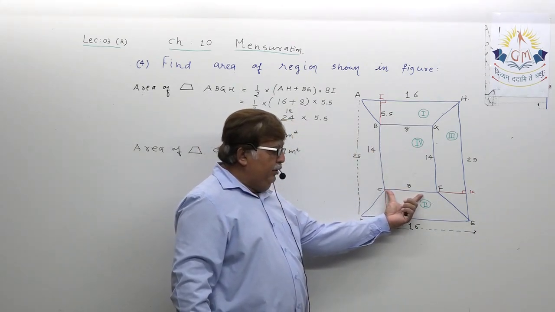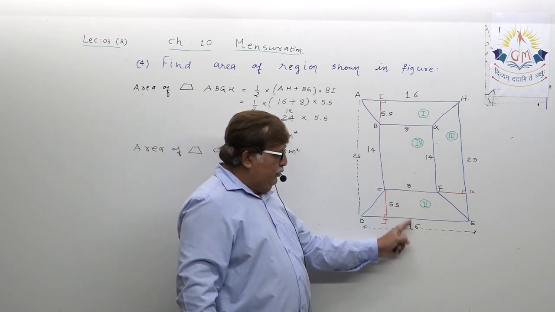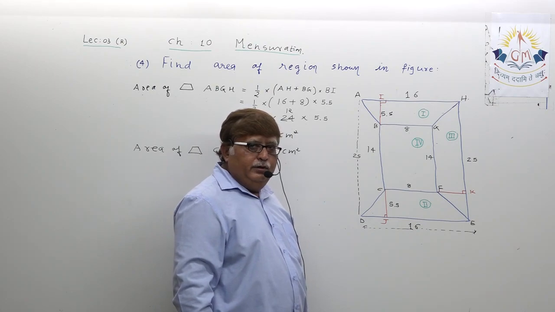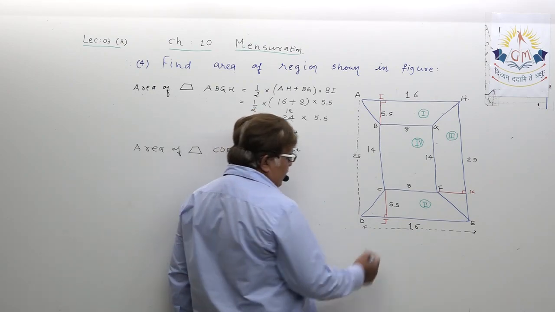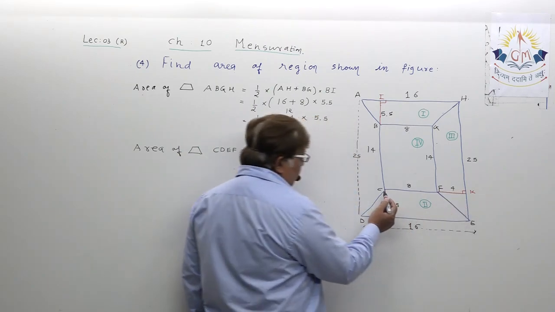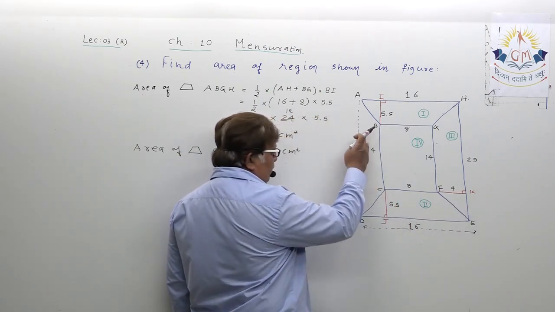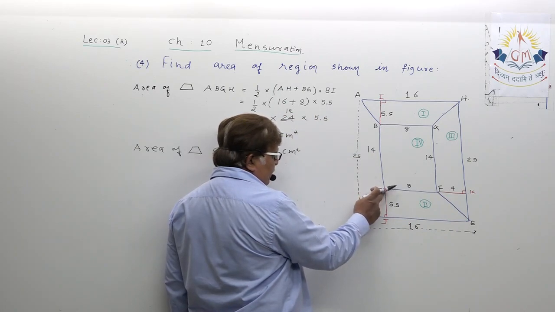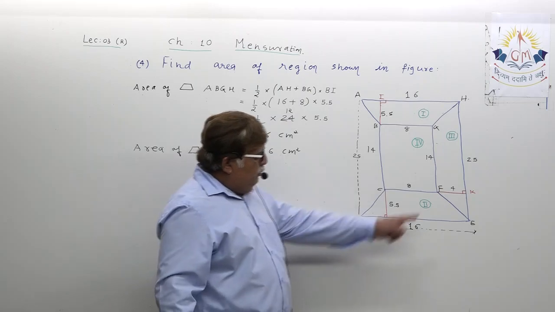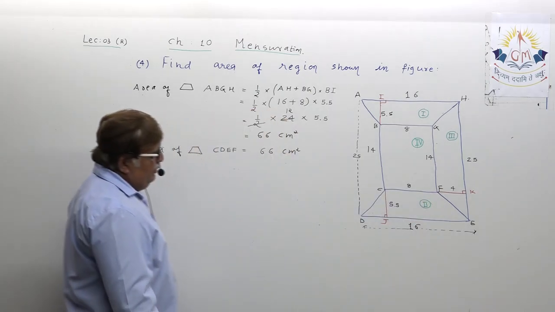This is 8. 16 minus 8, that is 8. Divided by 2, so this is going to be 4. Here also if you draw, there is also one altitude, but you do not need to find this. So you got the altitude.